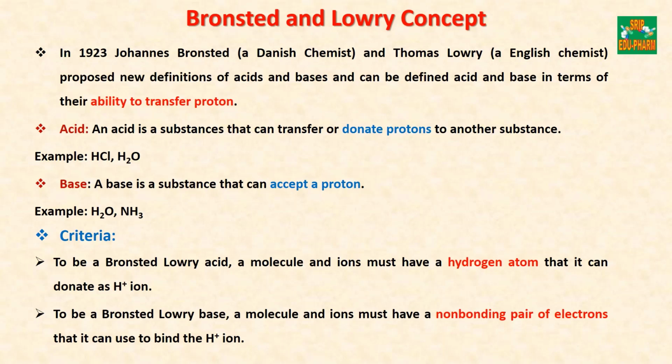Next is base. According to Bronsted and Lowry, a base is a substance that can accept a proton from another substance. Example is water and ammonia. Criteria for Bronsted-Lowry acid and base: to be a Bronsted-Lowry acid, a molecule or ion must have a hydrogen atom that it can donate as H+ ions. To be a Bronsted-Lowry base, a molecule or ion must have a non-bonding pair of electrons that it can use to bind the H+ ions.